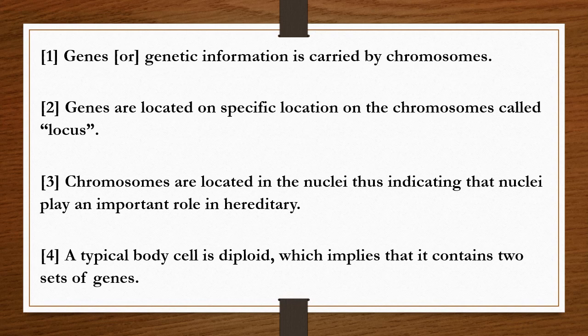Genes or genetic information is carried by chromosomes, as per this chromosomal theory of inheritance. Genes are located at a specific location on the chromosome called the locus. So what is meant by a locus? Genes are located at a specific location on the chromosome called a locus.